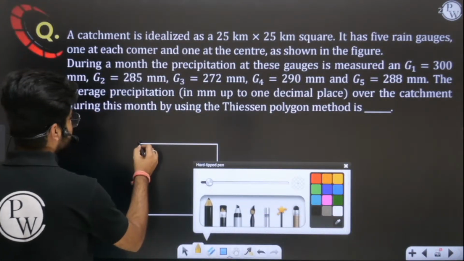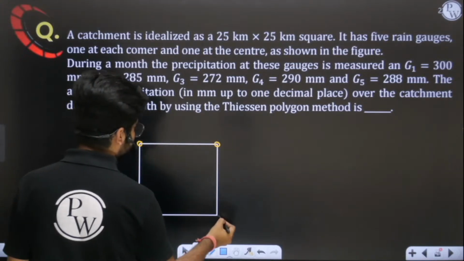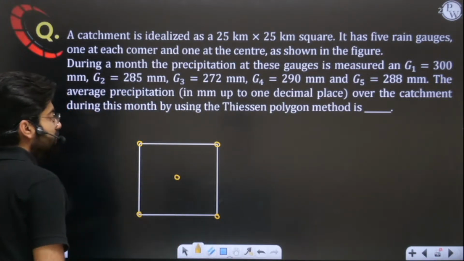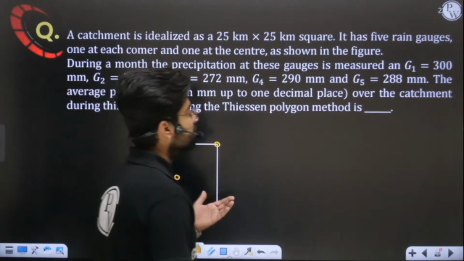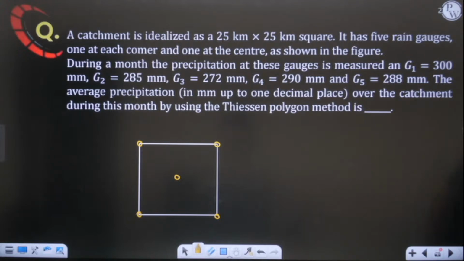Five rain gauges are there, 4 at each corner and one at the center exactly. So the stations are G1, G2, G3, G4, G5, and all the precipitation values are given to us. Now if I want to find the average using Thiessen polygon method, what do I have to do here, can you tell me?